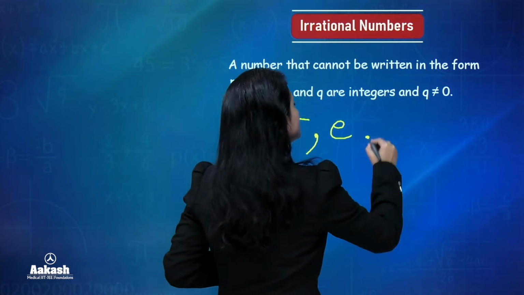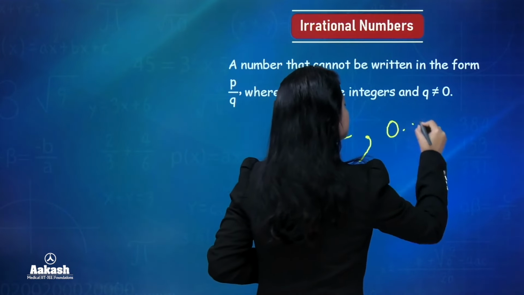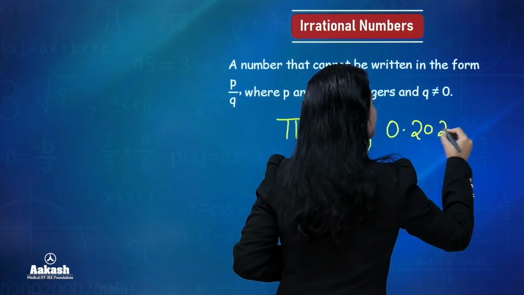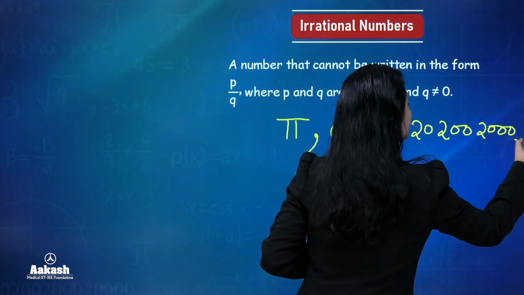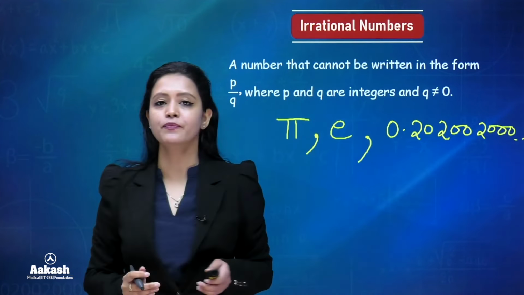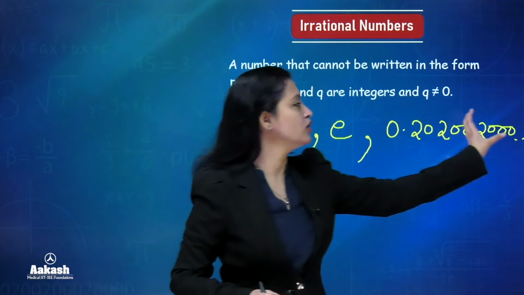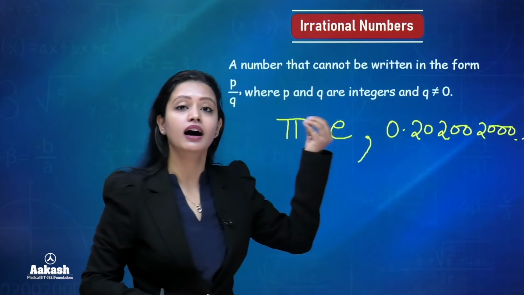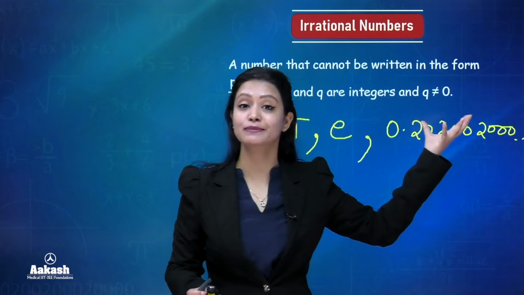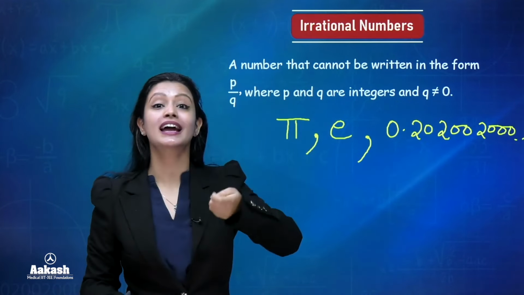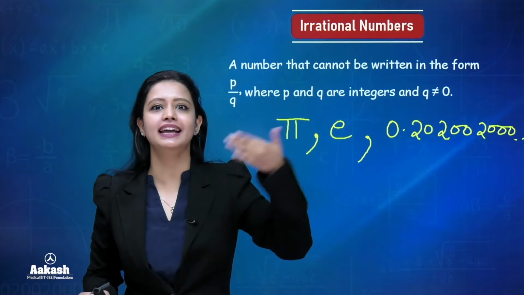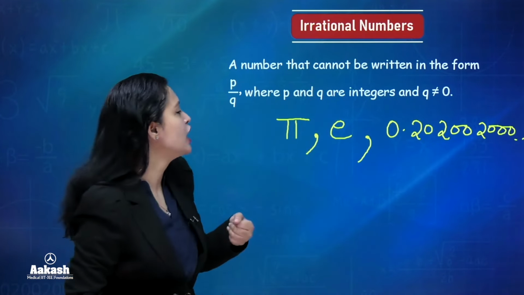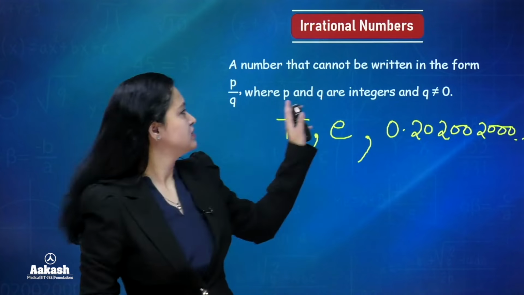Another form of irrational number is this: 0.20200200... So you can see that here, this is first of all a non-terminating decimal, right? And moreover, it's also non-repeating. The digits, they are not repeating in a certain pattern. Okay, so this is clear.